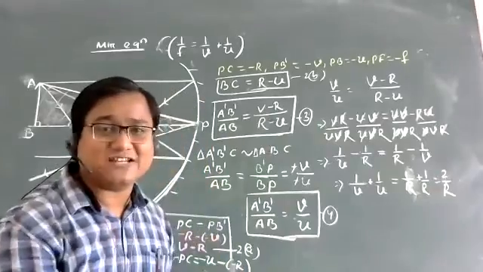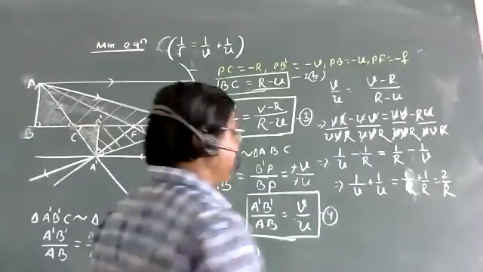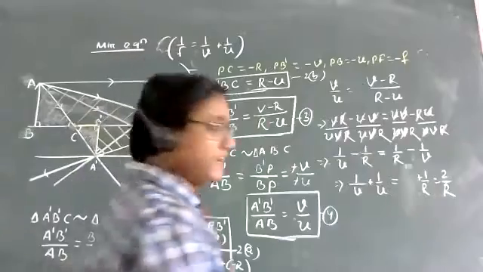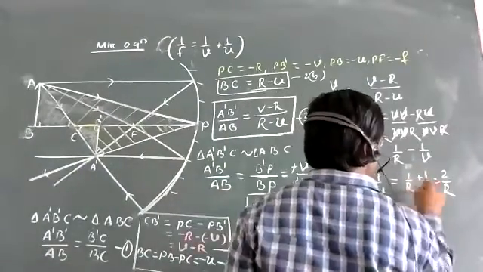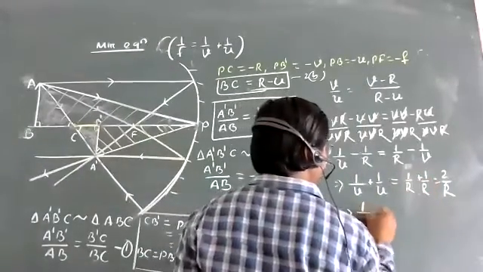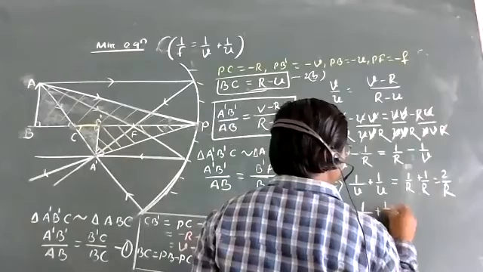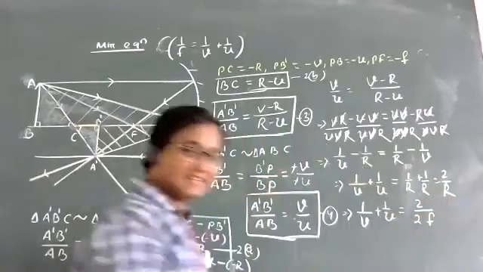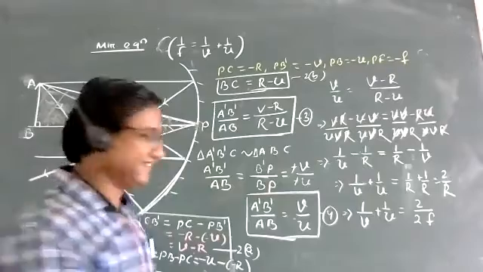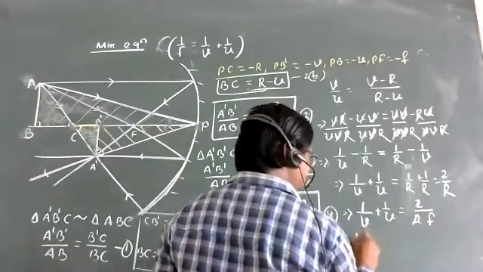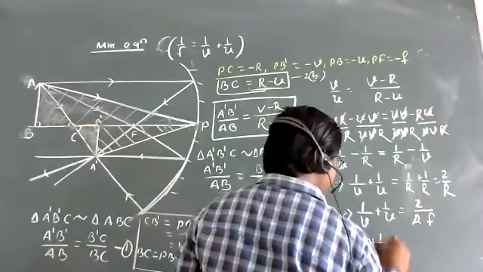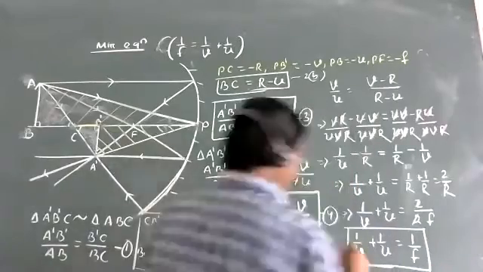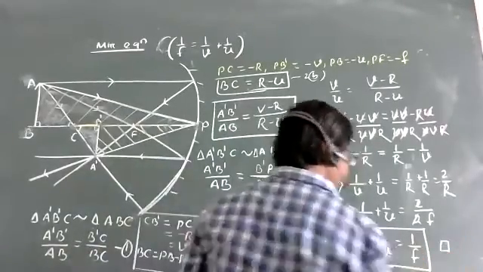But what is the relation between R and F? What is the relation between R and F? F equal to R by 2. So can I write R equal to 2F? So did we get our answer? Yes, sir. What is the answer? 1 by V plus 1 by U is equal to 1 by F. This is proved.